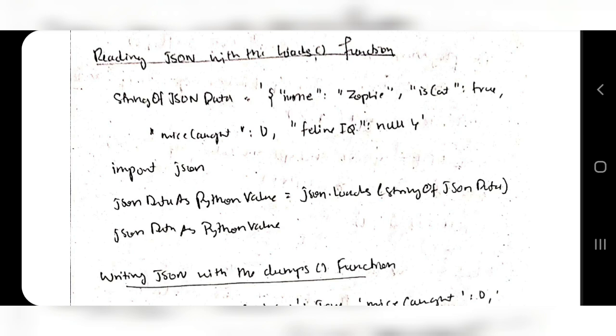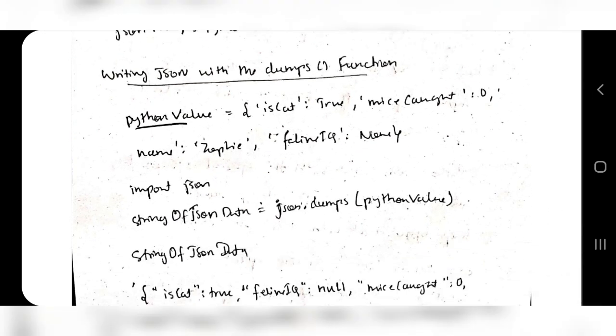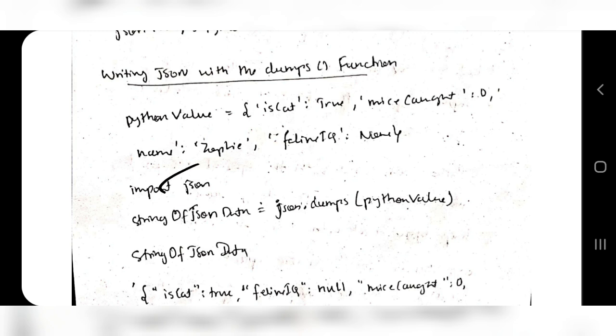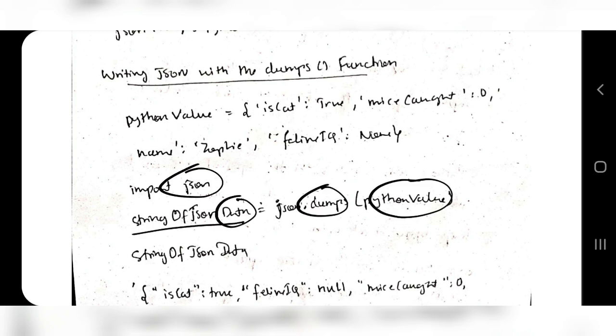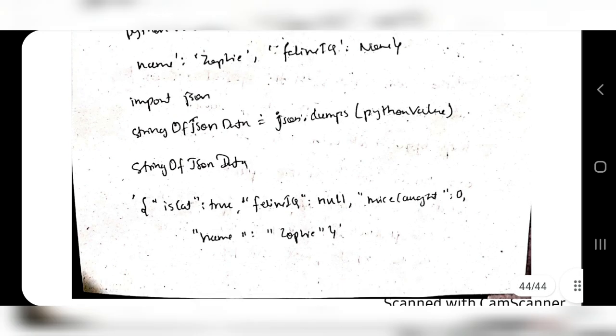Now if you want to convert a dictionary value into a string value, you will use the dumps function. The Python value is this one, a dictionary here, and this dictionary is to be converted to a string. So we'll be using json. Import json will be here, then string of JSON data equals json.dumps of Python value. The Python value is a dictionary, and it is getting dumped here as a string. So this is a string after you have converted the Python value to the string value.